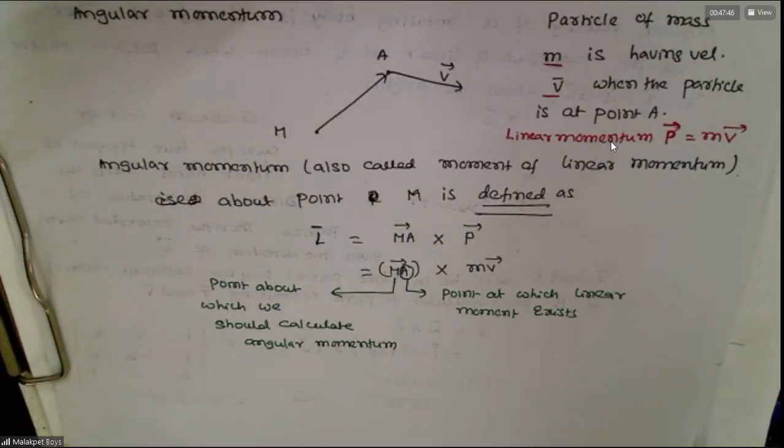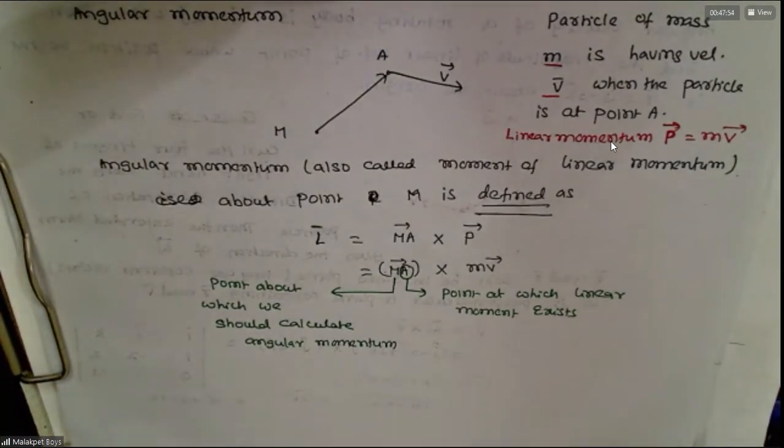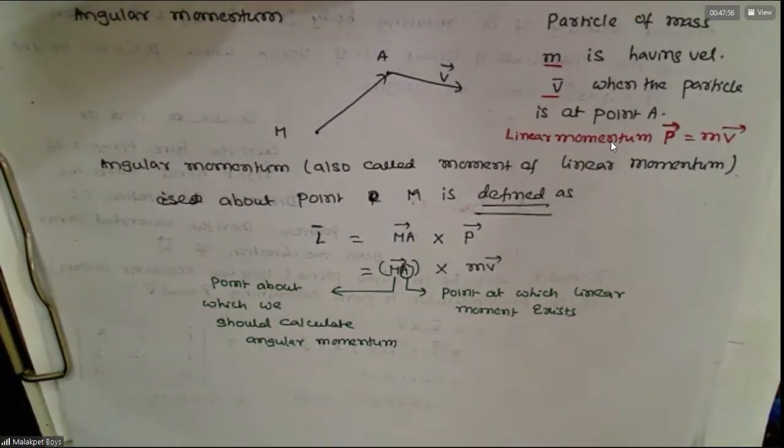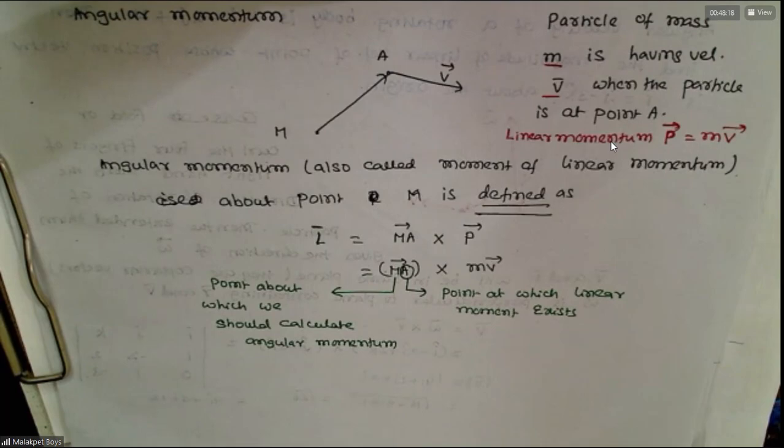Sir, one doubt. Linear momentum means what, sir? Linear momentum is the product of mass and velocity. I told you we have lessons on that. We'll study one by one. Now our aim is how to apply and find out using cross product and dot product. The meanings of the physical quantities, how they arise, what the applications are, we have a separate chapter. Angular momentum we will deal with separately. Linear momentum we will deal with in Newton's laws of motion.